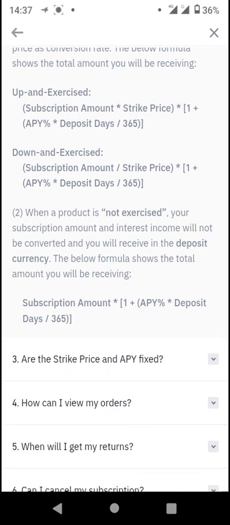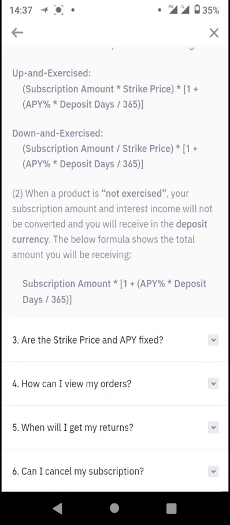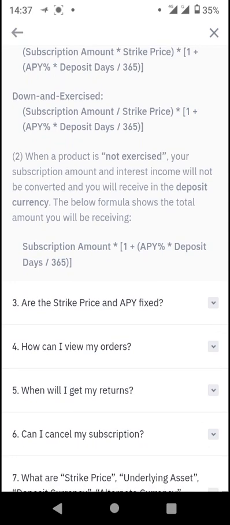While for down and exercise, it is the subscription amount divided by the strike price. So you should take note that for the up and exercise, the subscription amount is multiplied by the strike price, but for the down and exercise, the subscription amount is divided by the strike price, times 1 plus APY percent times deposit days divided by 365 days.